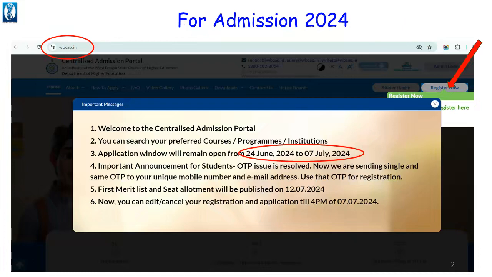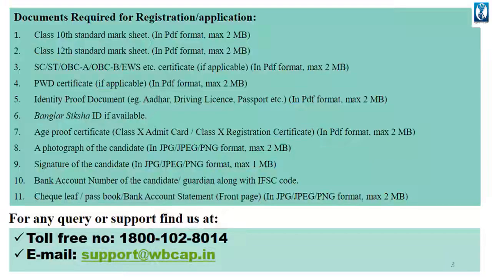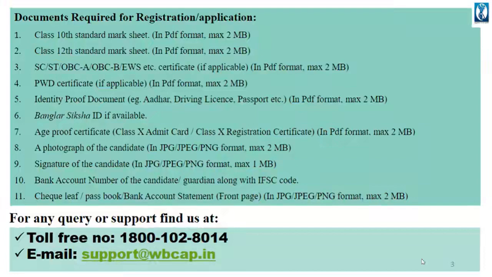7 July 2024. The documents required for registration are the 10th and 12th standard mark sheet, SC, ST, OBC-A, OBC-B, EWS certificate, EWD certificate, and an identity proof document, that is Aadhaar, driving license, passport, etc., in PDF format, maximum size 2 MB. Banglar Shiksha ID if available, and an age proof certificate, that is the class 10 admit card or class 10 registration certificate, in PDF format, maximum size 2 MB.